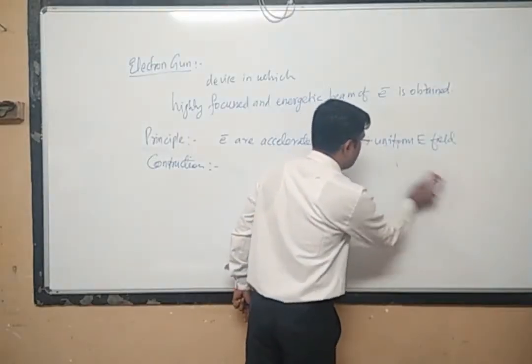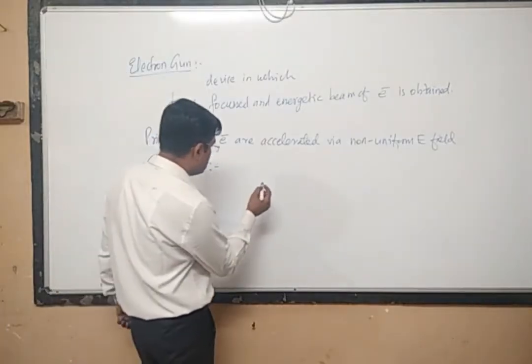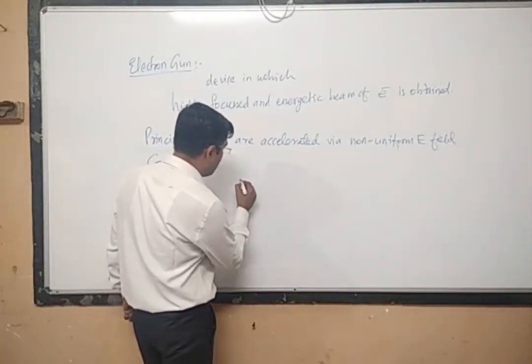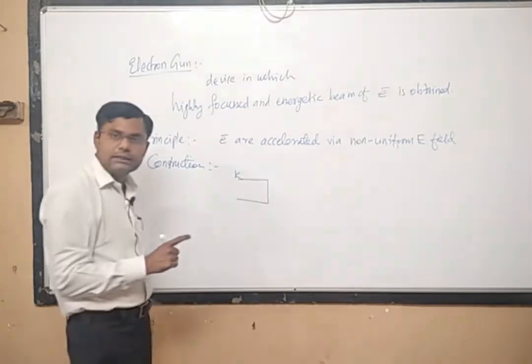So how do we fabricate or manufacture this electron gun? Every electron gun consists of an electrode which is called a cathode. So there will be a cathode. This electrode is called a cathode.